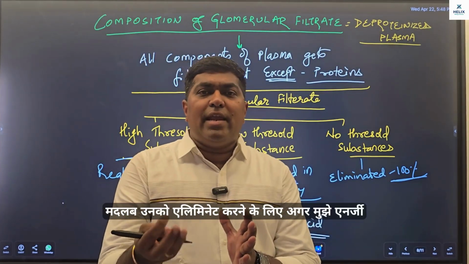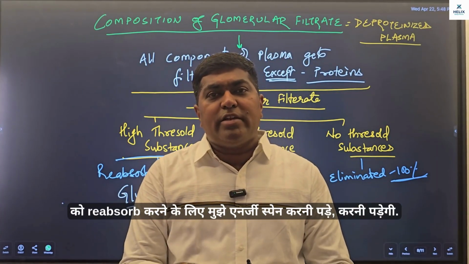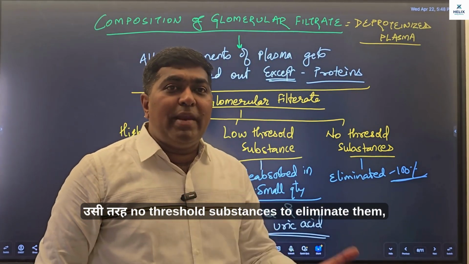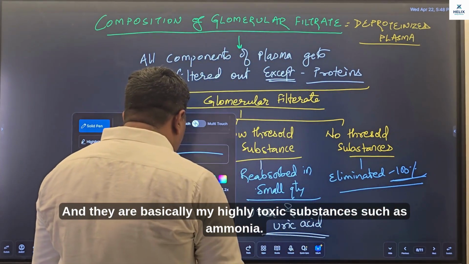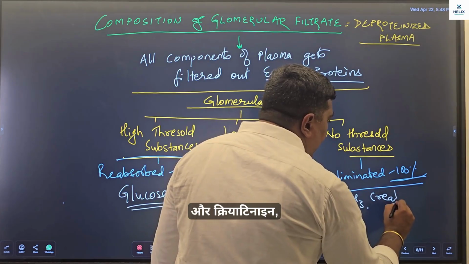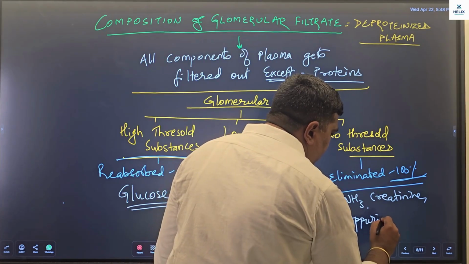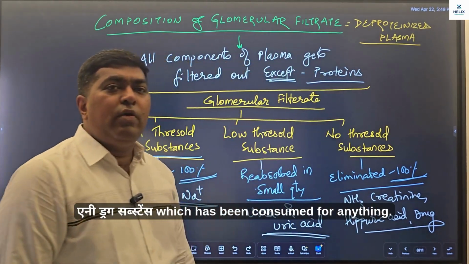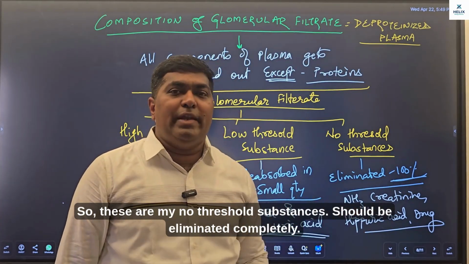मतलब उनको एलिमिनेट करने के लिए अगर मुझे एनर्जी भी स्पेंड करनी पड़े, जैसे हाई थ्रेशोल्ड सब्सटेंसेस को रीएब्सॉर्ब करने के लिए मुझे एनर्जी स्पेंड करनी पड़ेगी, उसी तरह नो थ्रेशोल्ड सब्सटेंसेस को एलिमिनेट करने के लिए even if I need to spend energy, that's fine. And they are basically my highly toxic substances such as ammonia or creatinine or hippuric acid or any drug substance which has been consumed for anything. So these are my no threshold substances, should be eliminated completely.